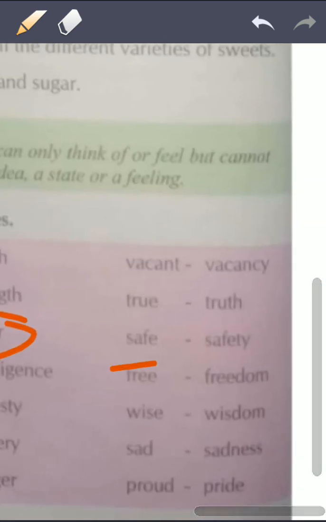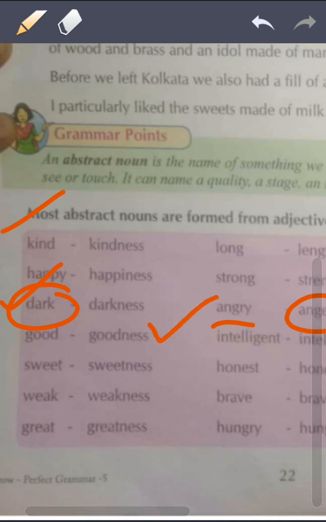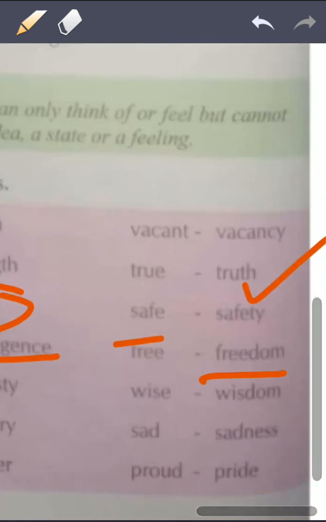Safe, you will make safety. From good you will make goodness, अच्छाई. अच्छा है, वो अच्छा पर्सन है, उसके में बहुत अच्छाई है. So goodness, कुछ चीज़ है उसके पास. Intelligence है, उसके पास बुद्धि है, तो बुद्धि is something. Then you will say free, will make freedom.